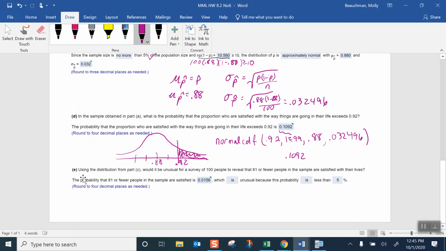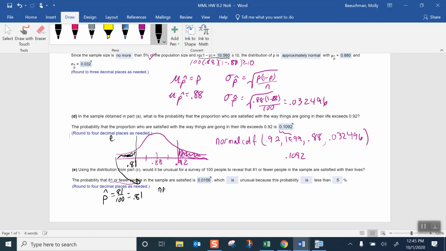All right, last question. Using the distribution from Part C, would it be unusual for a survey of 100 people to reveal that 81 or fewer people in the sample are satisfied with their lives? So we find the probability that goes with 81 or fewer people. We're using the same distribution above, except now for Part E, I'm going to do 81 or fewer. So I need to find what proportion that is. P hat, 81 or fewer, 81 over 100, is 0.81. So I'm trying to find the area that goes with 0.81 or fewer.